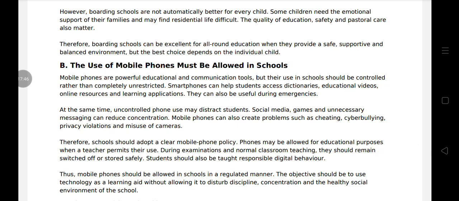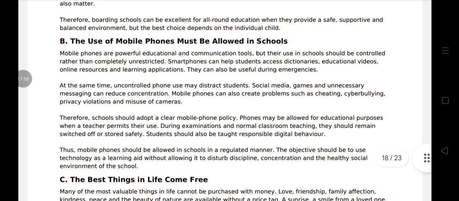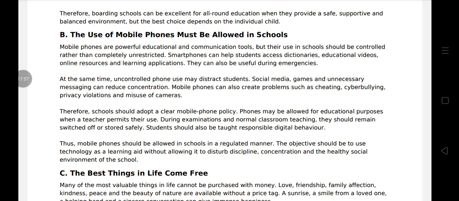Essay 2. The use of mobile phones must be allowed in schools. Mobile phones are very powerful educational and communication tools, but their use in school should be controlled rather than completely unrestricted. Smartphones can help students access dictionaries, educational videos, online resources, and learning applications. They can also be useful during emergencies. At the same time, uncontrolled phone use may distract students. Social media, games, and unnecessary messaging can reduce concentration. Mobile phones can also create problems such as cheating, cyberbullying, privacy violation, and misuse of cameras.